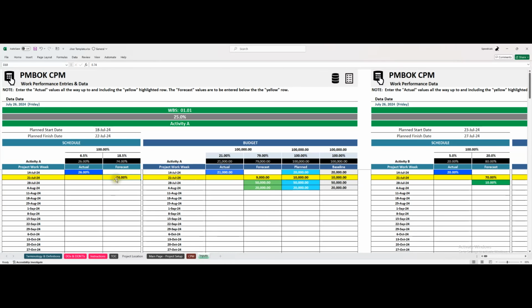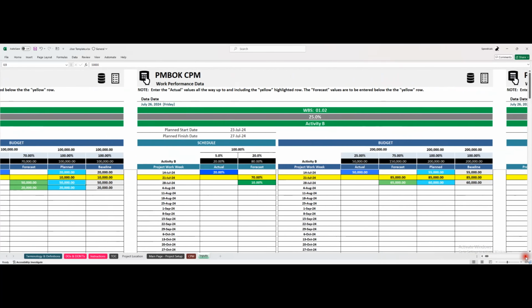We planned to have 74% completed, and let's say we're close, and we got 72% completed, but we're not done yet. That goes away, and then our forecast for the following week is to do 2% more. Now, we planned to do 9,000. Let's say that we went ahead and paid 9,000. Let's get rid of that, and keep the plan the same. Let's say nothing's changed on our plan and baseline.